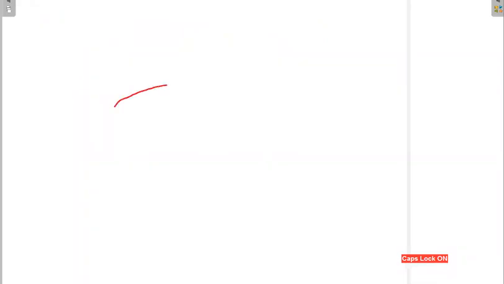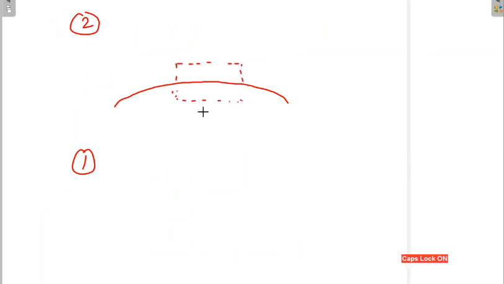So this is my medium 2. I take some imaginary surface, a closed box like this, and I am trying to move in this direction.